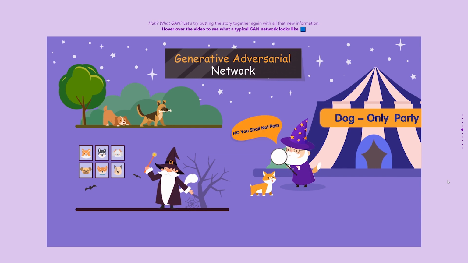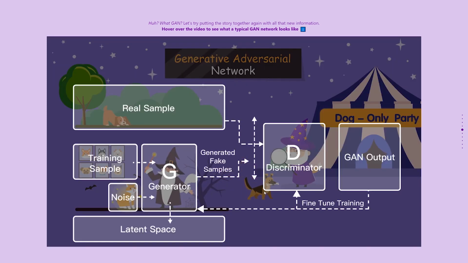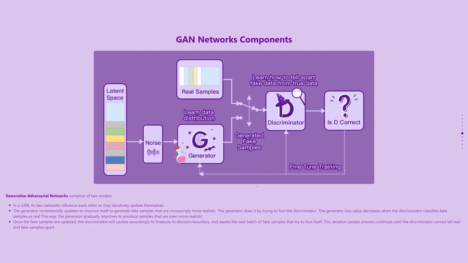To give an overall picture of the story and hammer home the connection with GANs, we present a video of the storyline with a transparent overlay that shows the architecture of a typical GAN. The next page discusses more technical details about GANs after the reader has absorbed the context. The more abstract diagram is still annotated with art that reminds the reader of the story for better coherence and